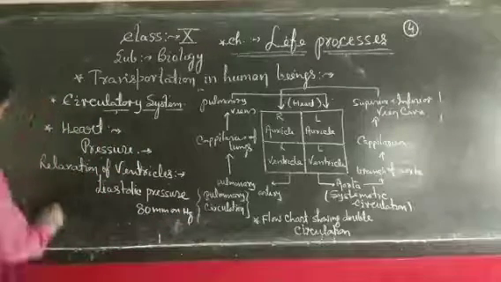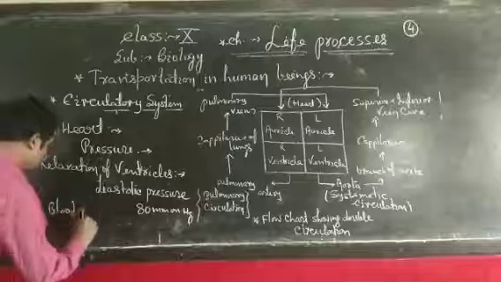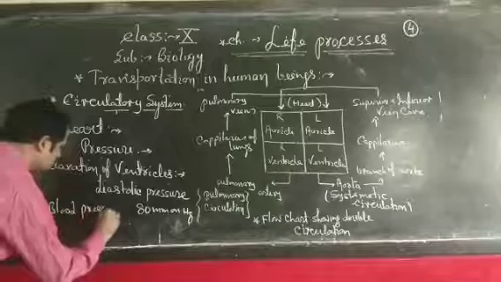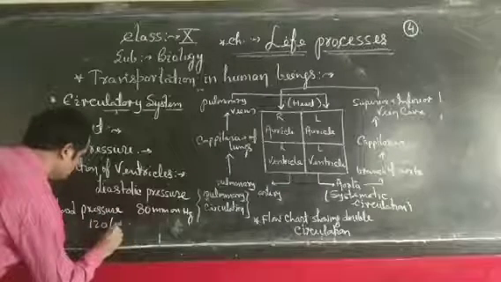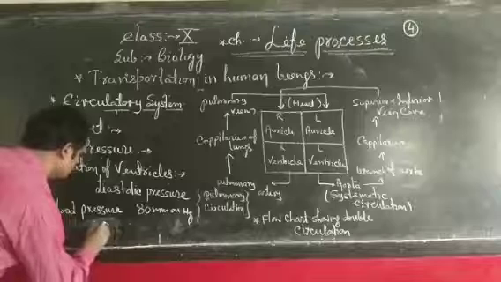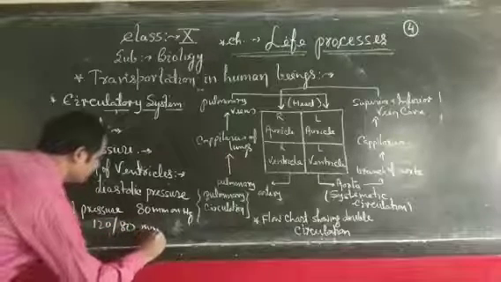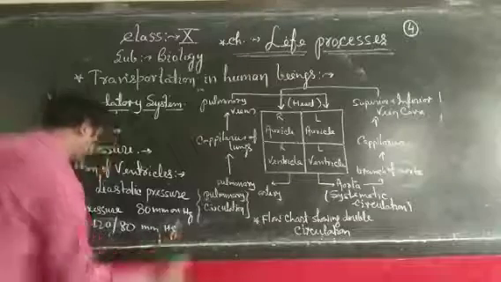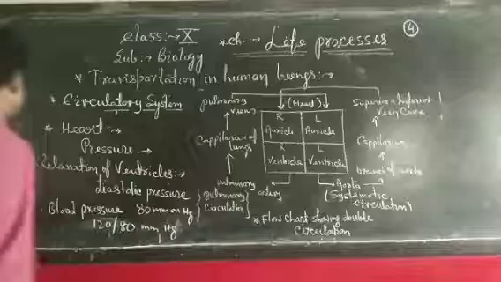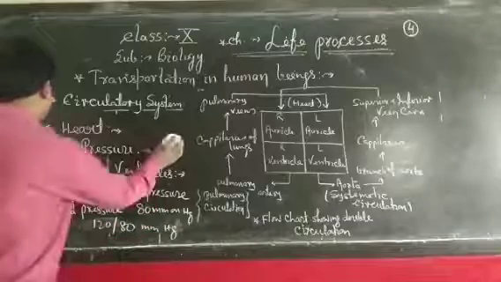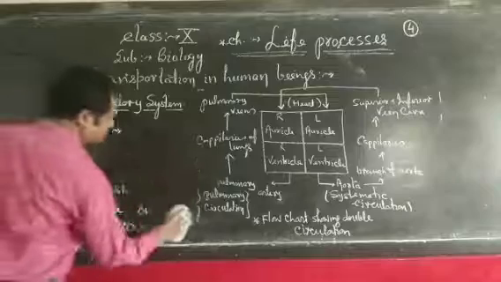In this way, the normal blood pressure of human beings is 120 by 80. This is the normal blood pressure. In this way, two types of pressure are taken from the heart.